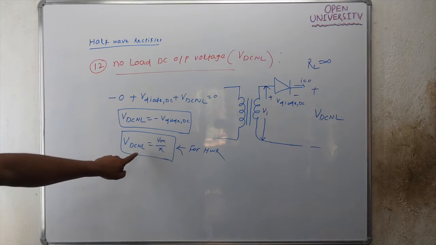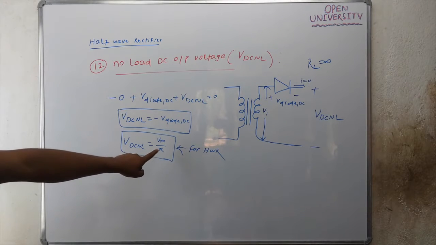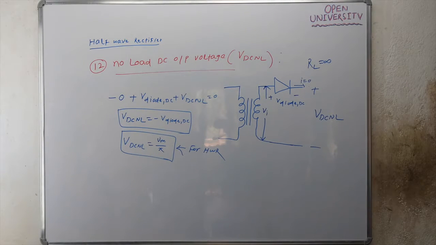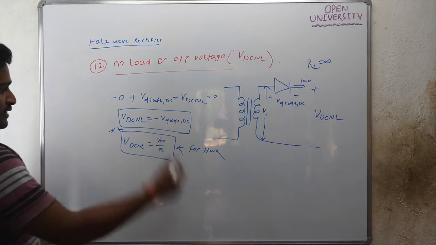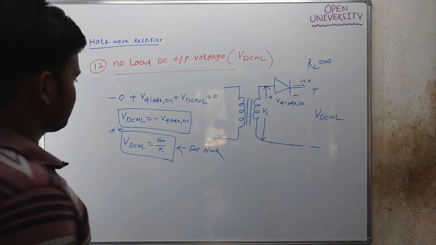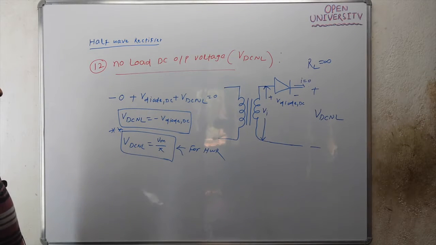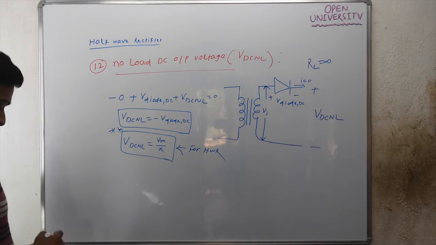For a half wave rectifier, the no load DC output voltage is Vm by pi. You can calculate using VDCNL as minus V diode DC.